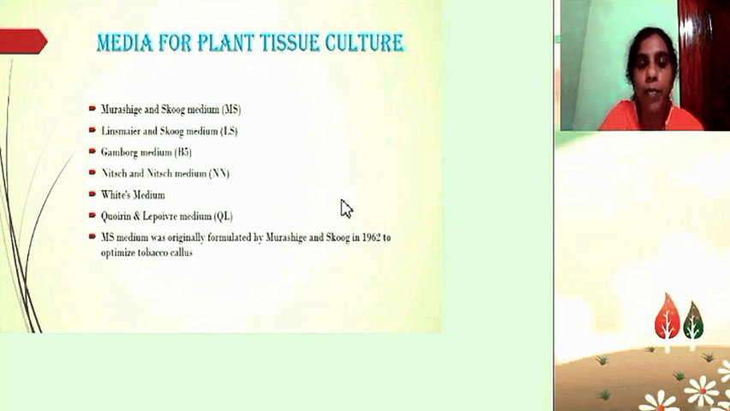medium, Gamborg medium, etc. The commonly used medium is the Murashige and Skoog medium, which was originally formulated by Murashige and Skoog in 1962 to optimize tobacco callus. This medium contains certain micronutrients, macronutrients and vitamins. Agar is used for the solidification of the medium, then sucrose and even plant growth regulators.